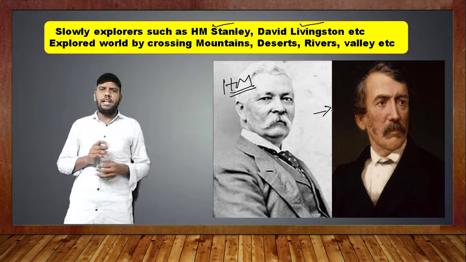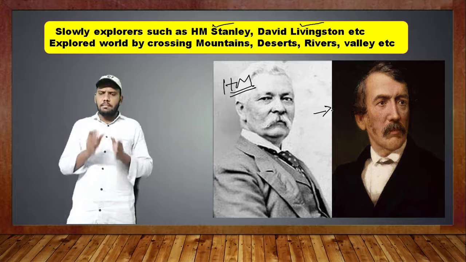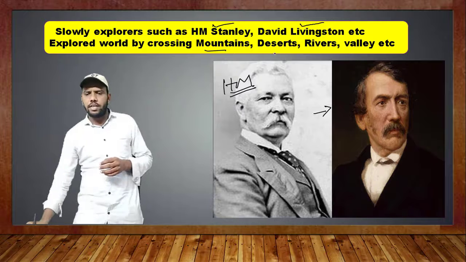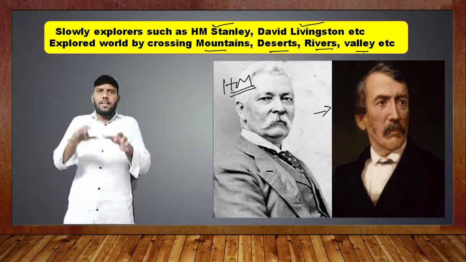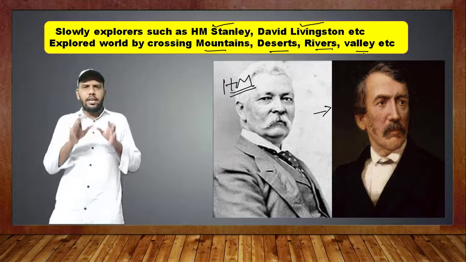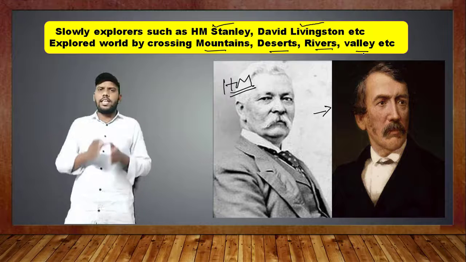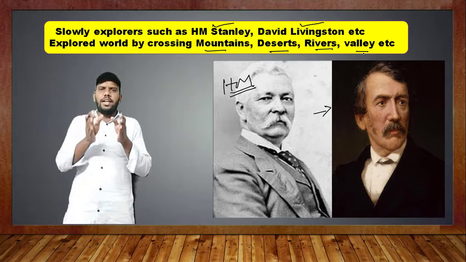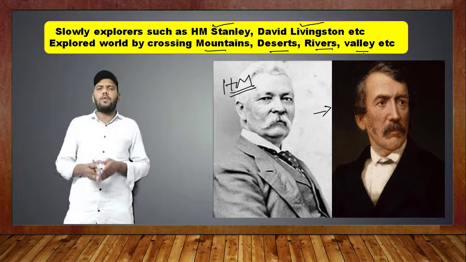They explored the world by crossing mountains, deserts, rivers and valleys. They crossed and found those regions in North America, South America, Asia, Africa. Just think, all this was possible only when they had maps.